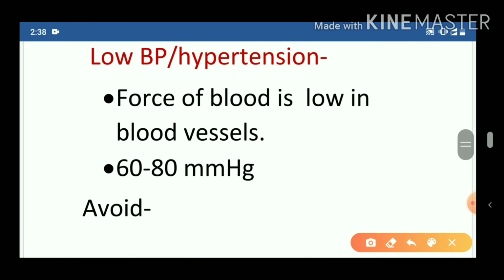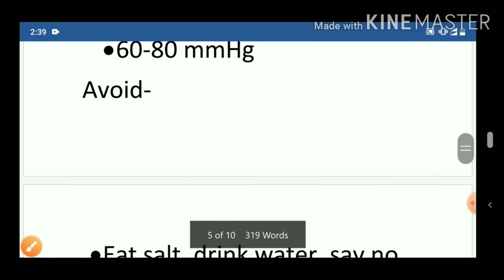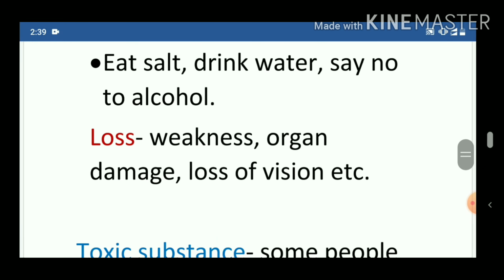Now the next topic is low BP. Low BP is also known as hypotension. At this time the flow of blood is low in the blood vessels, and the value of low BP is 60 to 80 mmHg. Now how can you avoid low BP?